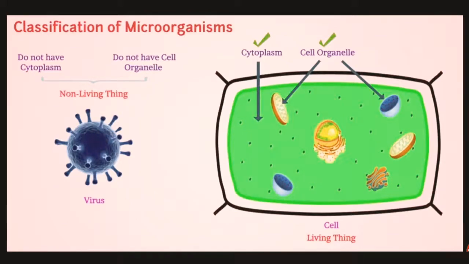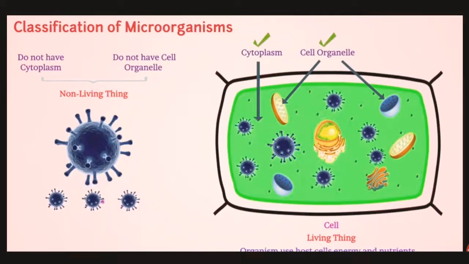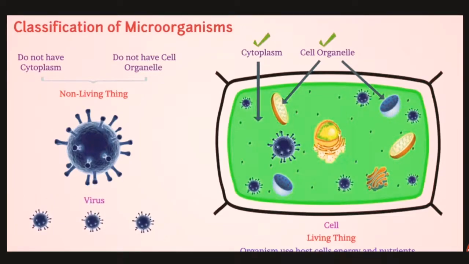But when this virus enters into any living cell, then with the help of the energy of the cell, and by taking the nutrients from the cell, this virus starts to multiply and divides into hundreds of virus cells. So this exhibits the property of a living thing. So it is said that viruses are at the borderline of living and non-living.